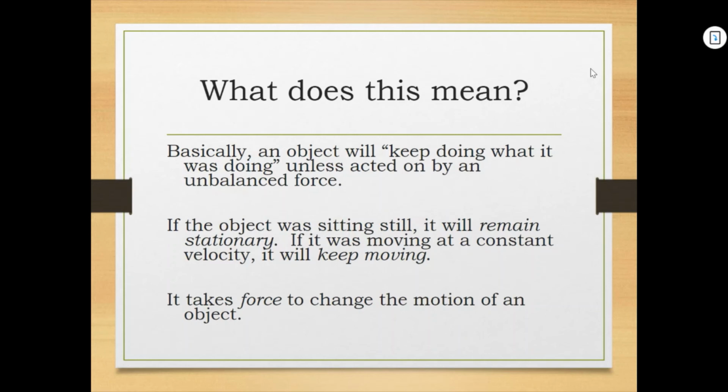So the guy that was sprinting, he's going to keep sprinting, right? He's going to keep moving unless someone gets in his way, which we just saw someone did. And that ended up stopping him, right? But he put a lot of force behind that hit. And if the object was sitting still, kind of like the female who was cutting in front of him, right? She was just walking at a snail's pace, so she was just kind of stationary, and she pretty much just stayed that way until she got leveled to the ground. But if it was moving at a constant velocity, it's going to keep moving. And you'll notice this doesn't happen so much on Earth, but more in space, right? In outer space is where things will just keep going and going. But it will take force to change the motion of an object.